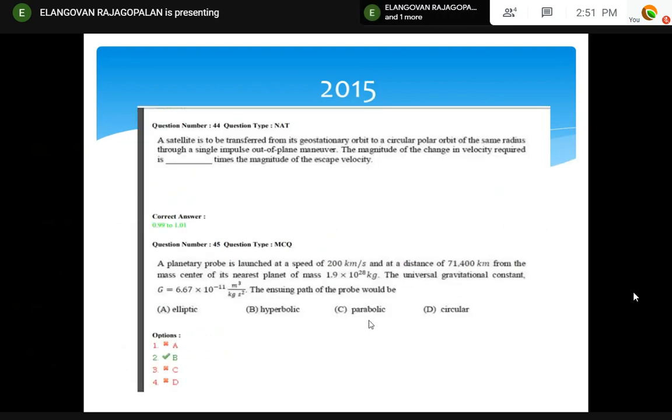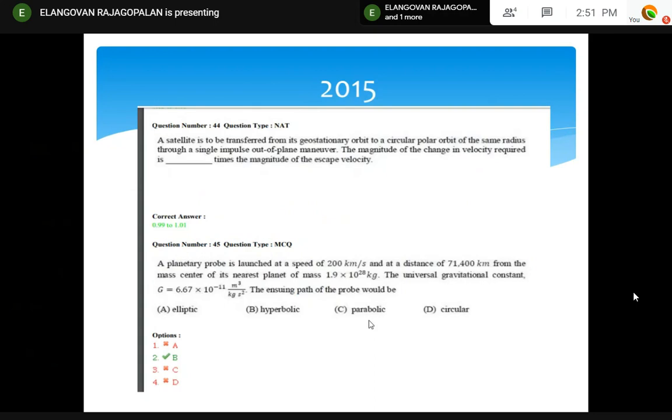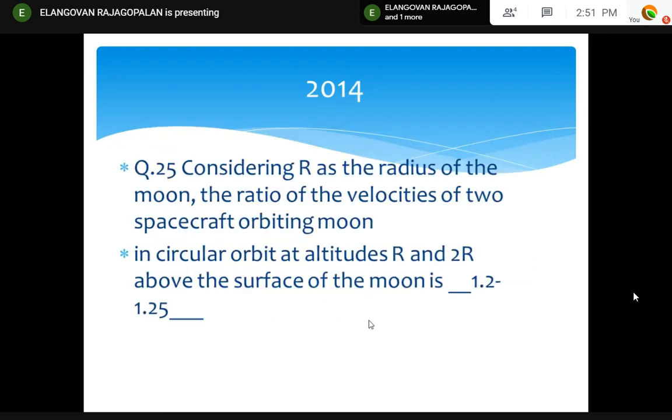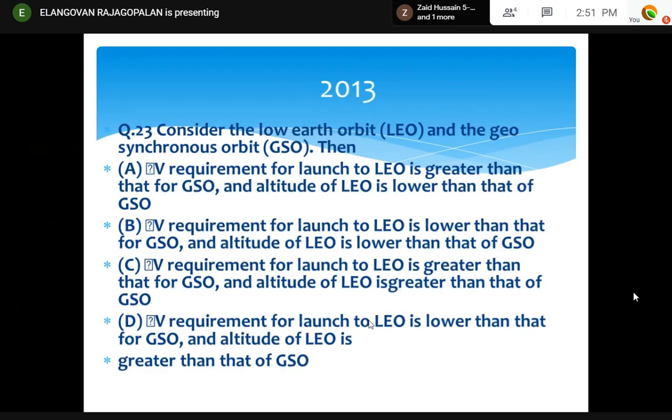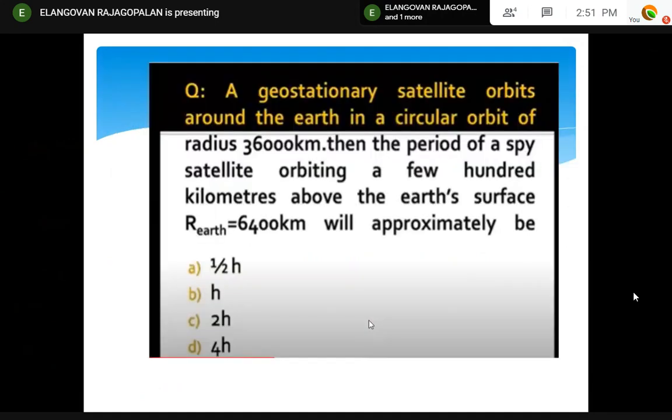Okay. It's 2015. Same kind of question. You can answer that easily with our formulas only, nothing else. All these questions are just Kepler's third law. But I don't know whether the third law will be asked for you.